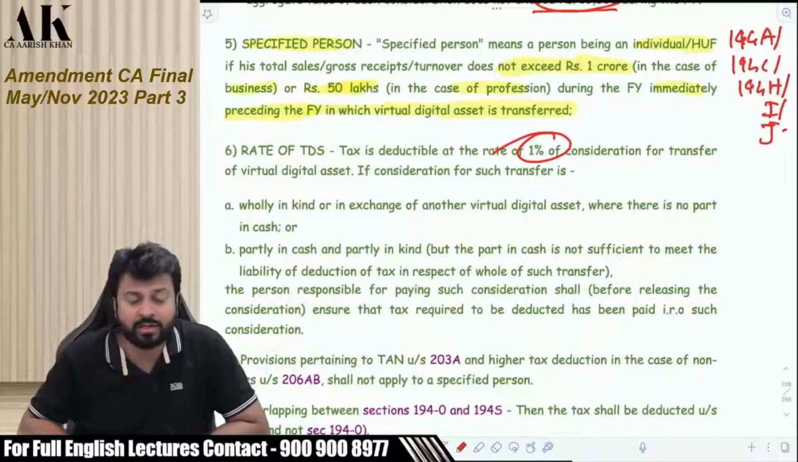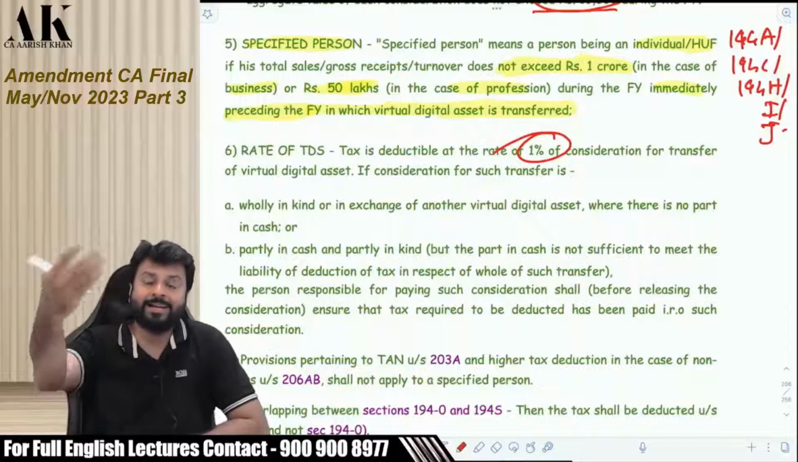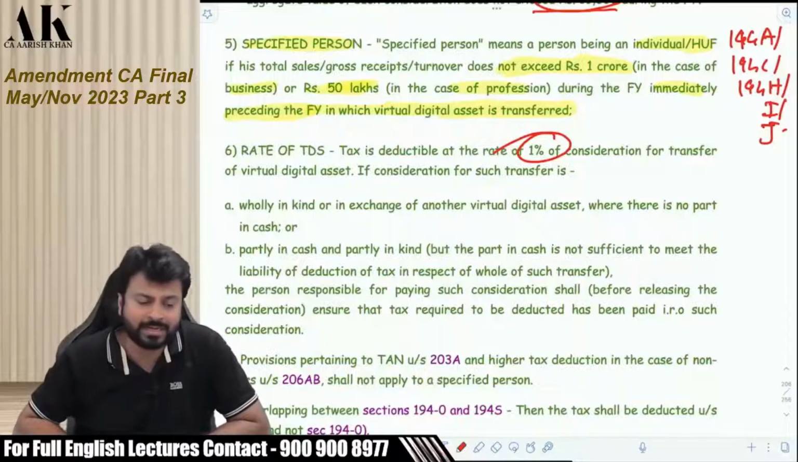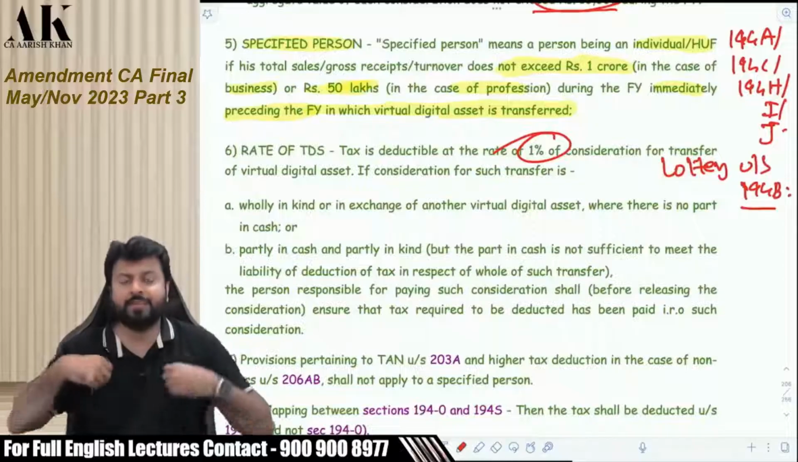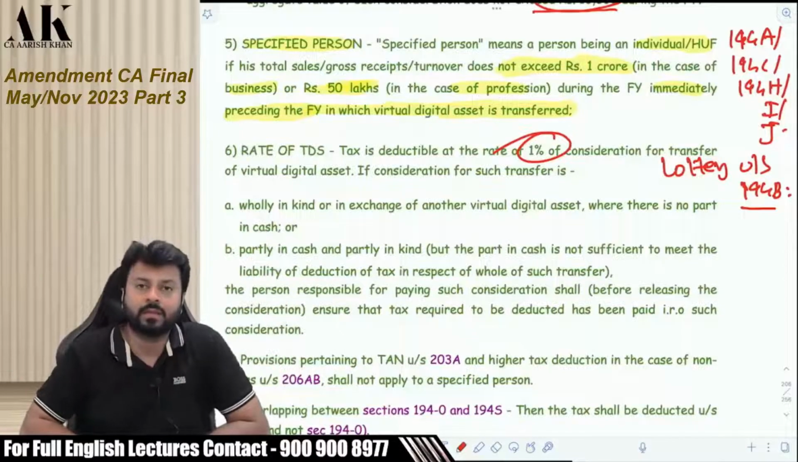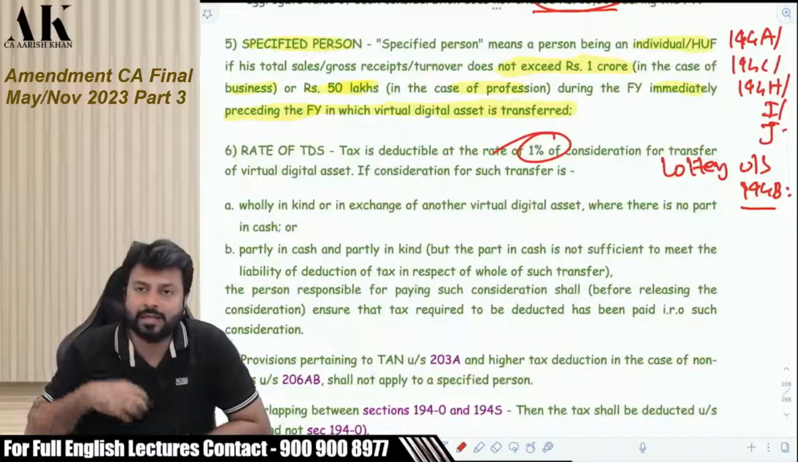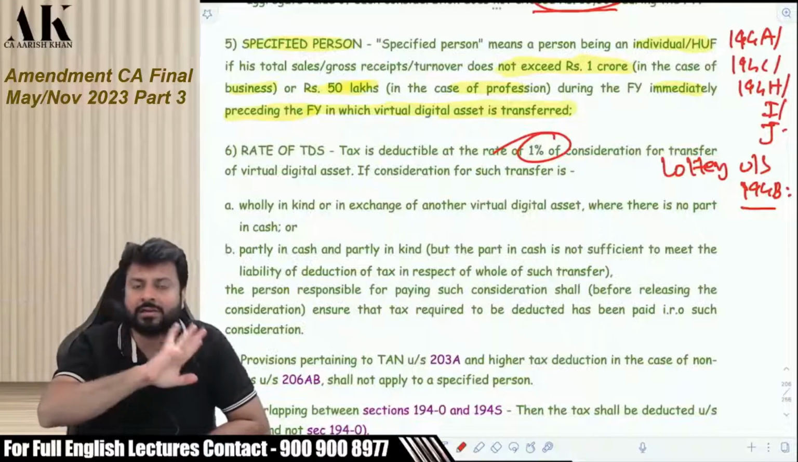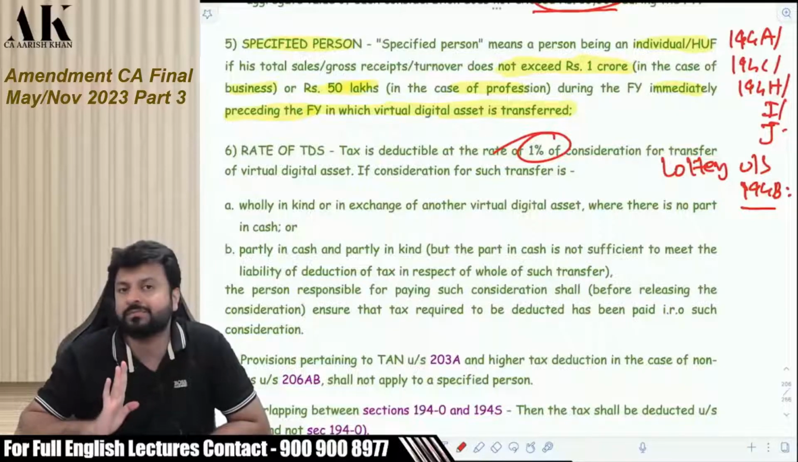Now one last thing over here. What if the consideration is payable in kind? Then what to do? You remember that I have told you this in the lottery also, in section 194B. When you are paying the consideration in kind, then the payer cannot deduct TDS. Then the payer has to ensure that the other person has paid the tax, and only then release the consideration in kind. Otherwise, don't release the consideration in kind.